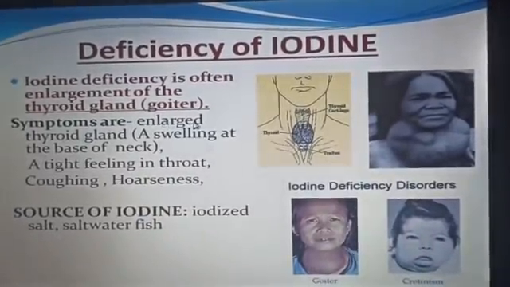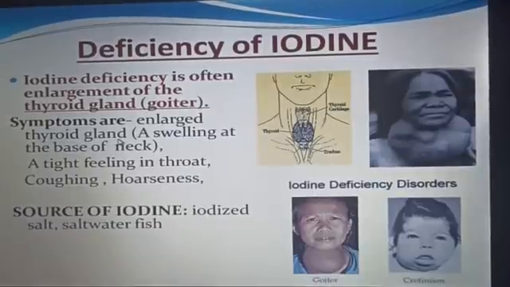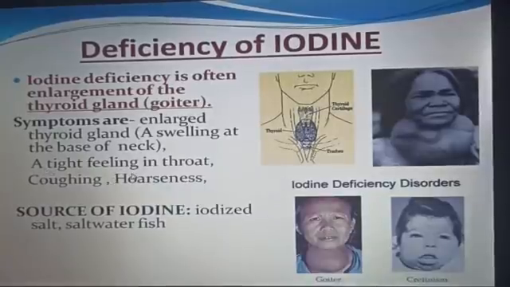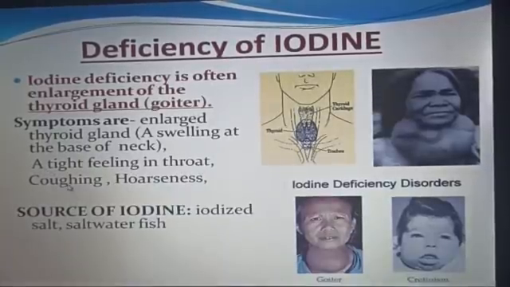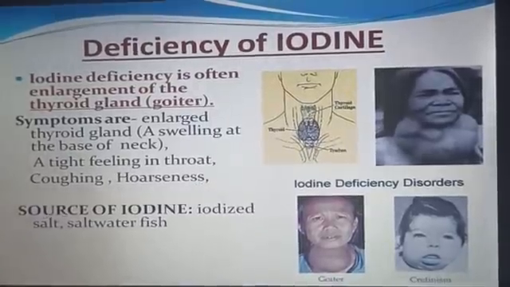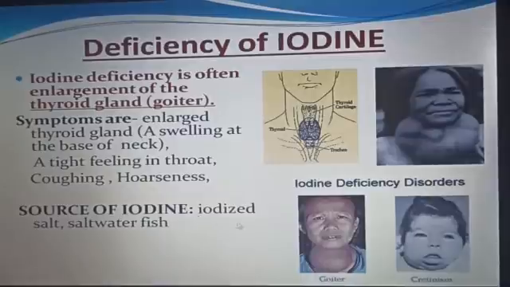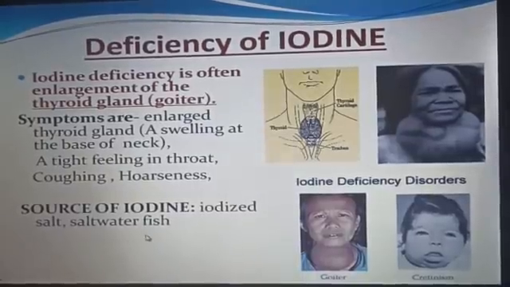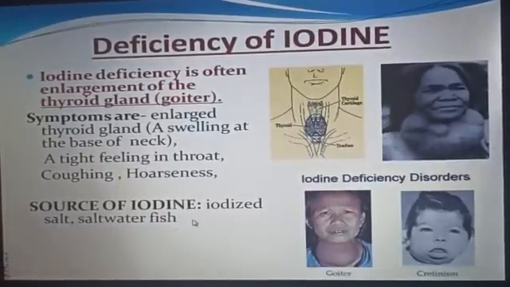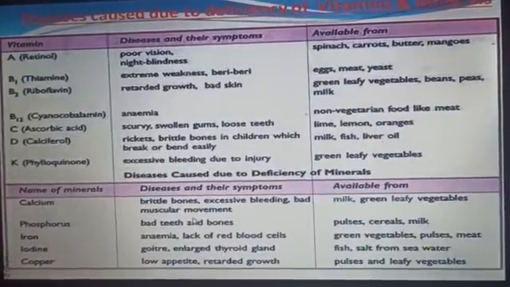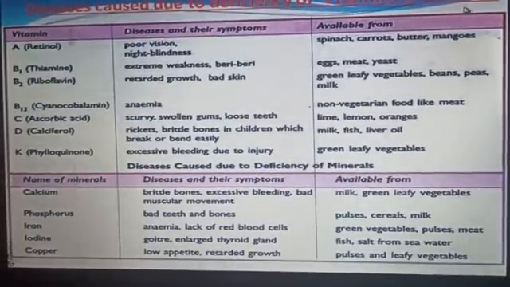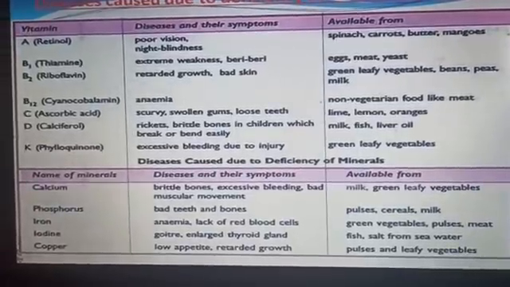Symptoms are an enlarged thyroid gland, that is a swelling at the base of the neck, a tight feeling in the throat, coughing, hoarseness. Sources of iodine are iodized salt and saltwater fish. Now students, you can learn more about diseases caused by deficiency of vitamins and minerals from this table.